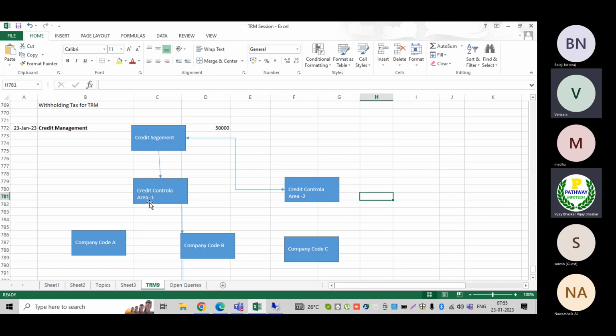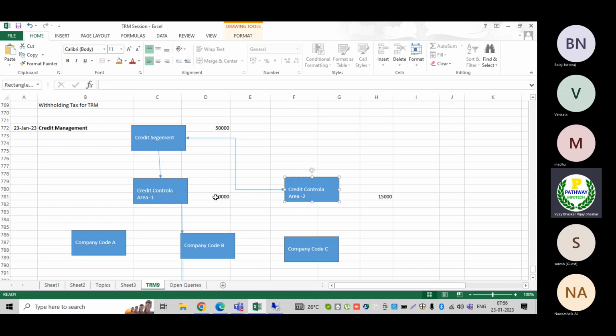Each credit control area can have a different credit limit. In this credit control area, maybe you want to give a limit of 10,000, and in this credit control area, maybe 15,000 rupees. So that could be the reason we would require two credit control areas: you want to provide different limits here.